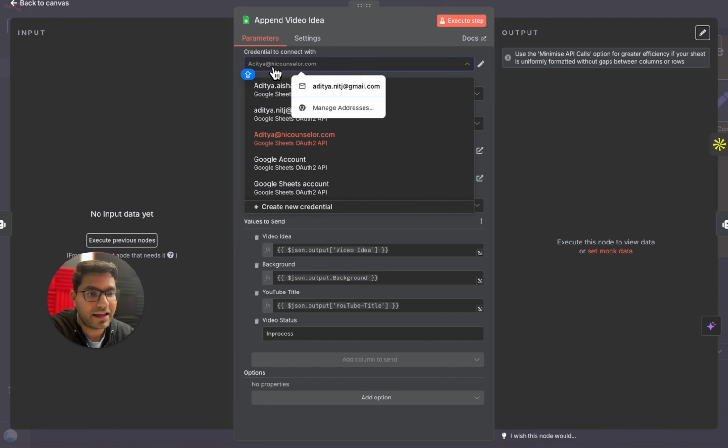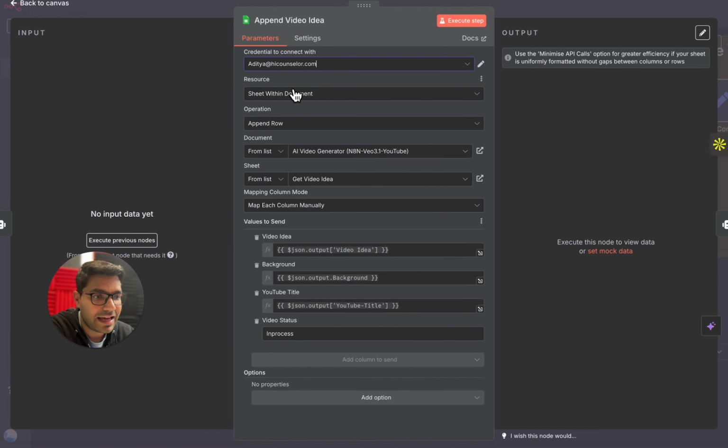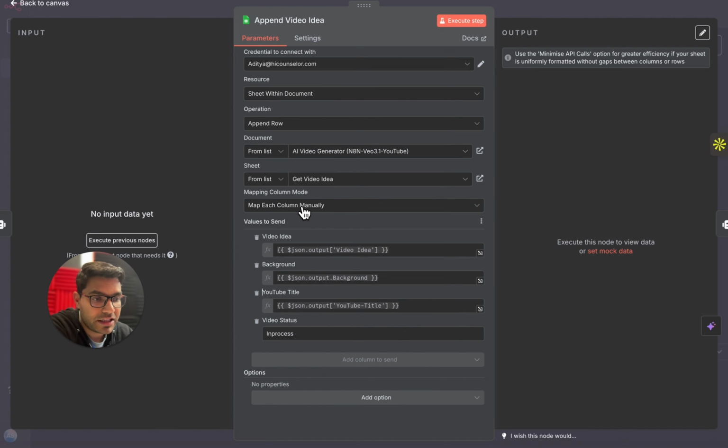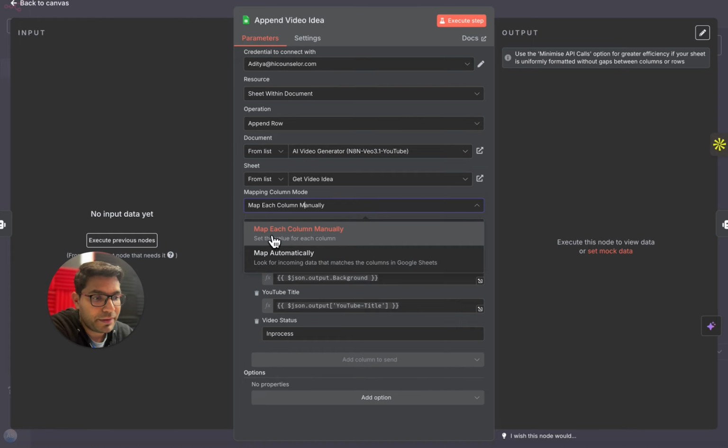You don't need to add it again. You'll again find it over here. Simply select that. Your Google account will be integrated to this particular node. And over here, one field that you need to be careful in this particular node is mapping column mode. Click on this drop down, select map each column manually.